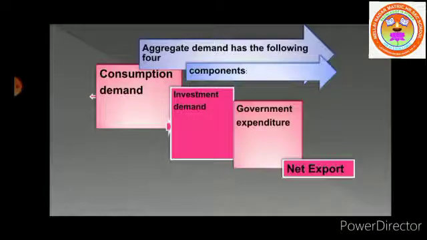Then the net export. Net export means the difference between export and imports. Every country exports to or imports from certain foreign countries. The imported goods are not produced within the country and hence cannot be included in aggregate demand. But the exported goods are manufactured within the country, so they are included in aggregate demand. So net export is export minus import.